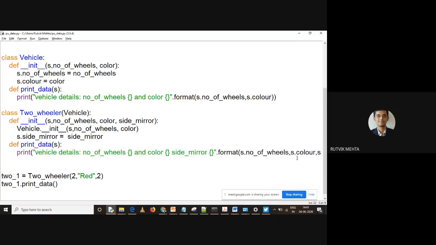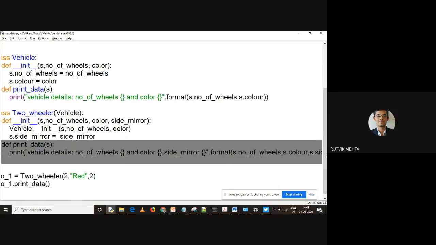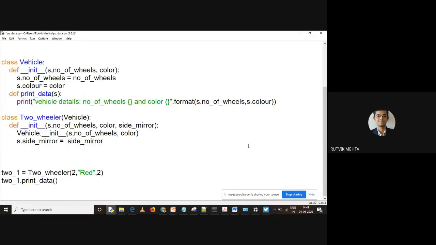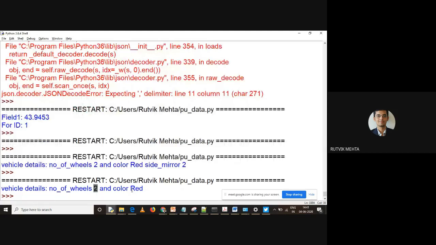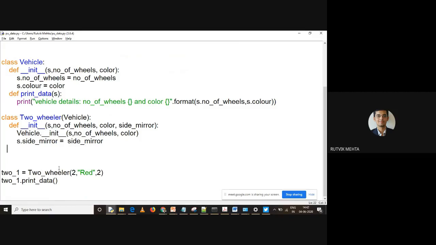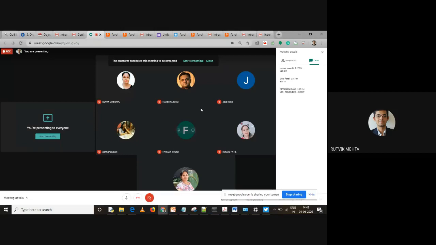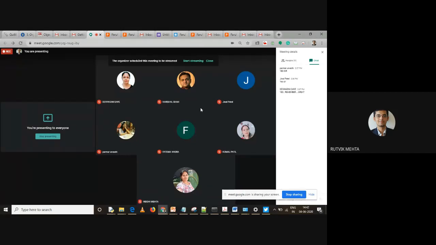And if you can see, when I inherit this vehicle, if I don't define this print data, let us just remove it right now, if I don't define this print data, still it is going to work. See this, right? It is saying number of wheels is 2 and color is red. So can anybody tell me what is happening over here? I have not defined the print data method over here in the child class. Still I am able to call this print data method. Can anyone tell me what is happening over here?